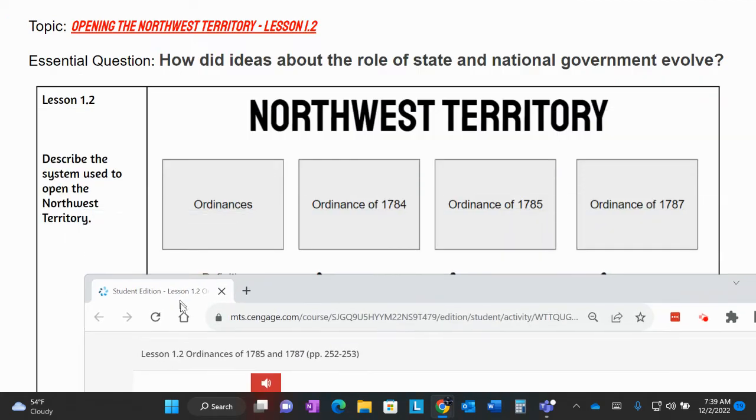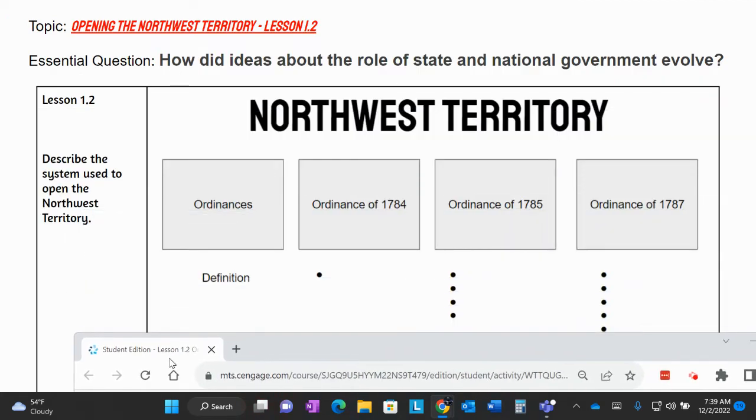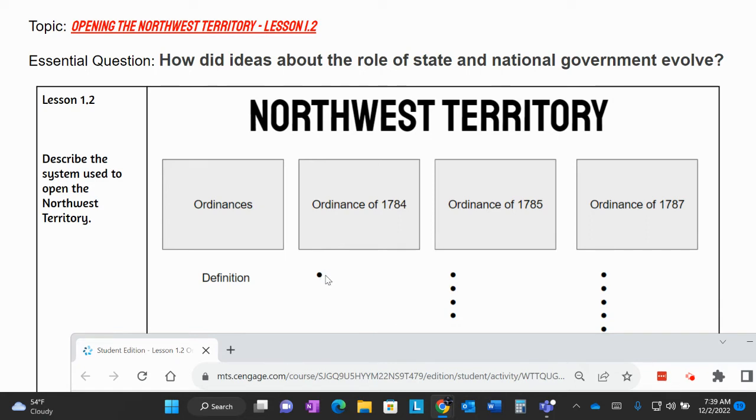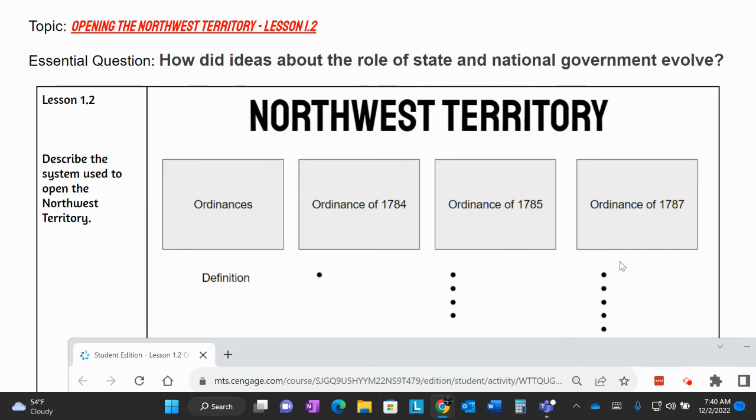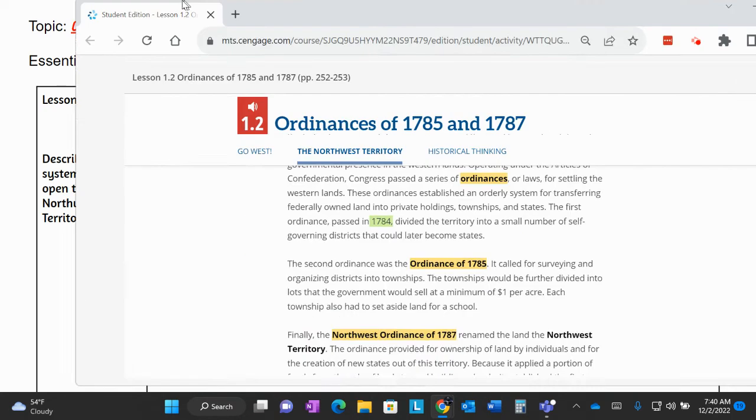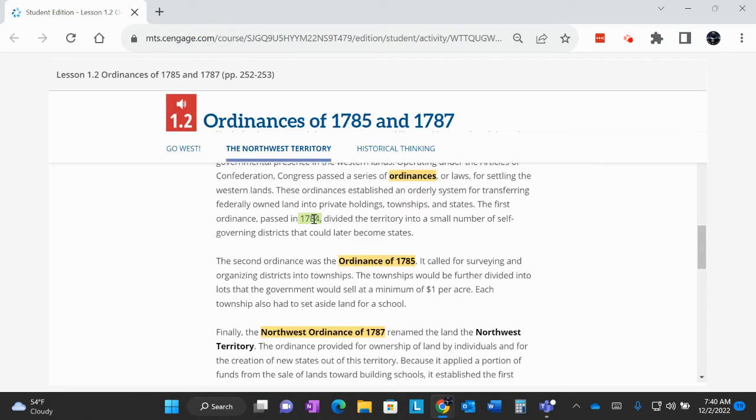Now, if we go here, you see these bullet points. I want one thing for 1784, four things for 1785, and five things for 1787. In 1784, the one thing that you want to put there is that it divided this territory into smaller states that they could place governments on.